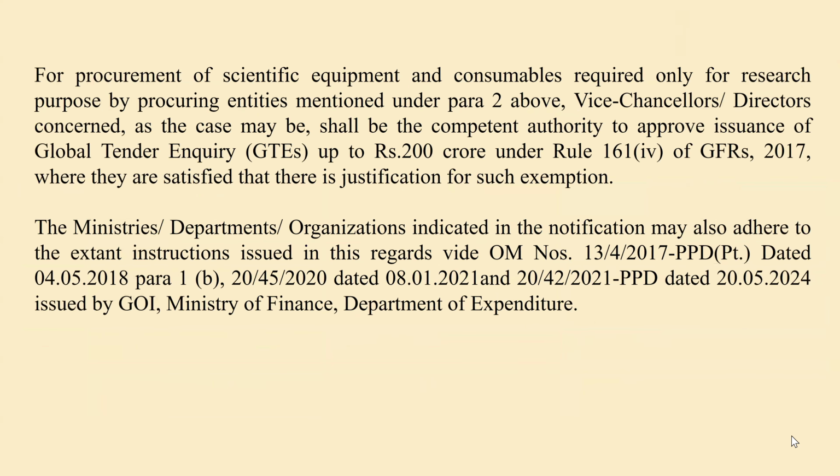You see, this is specifically for procurement of scientific equipment and consumables required only for research purposes. It is not that for procuring stationery you will follow the special provision. The special provision will be followed only for scientific equipment and consumables required for research purposes.